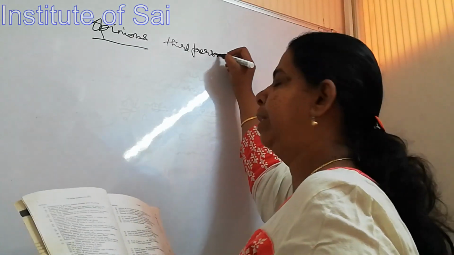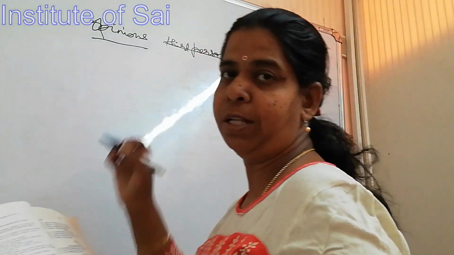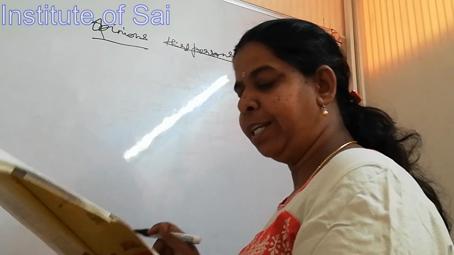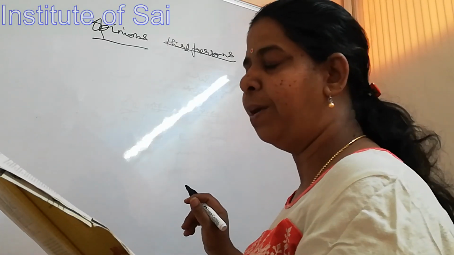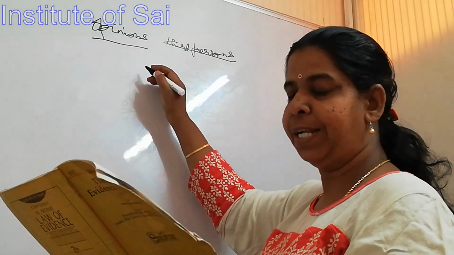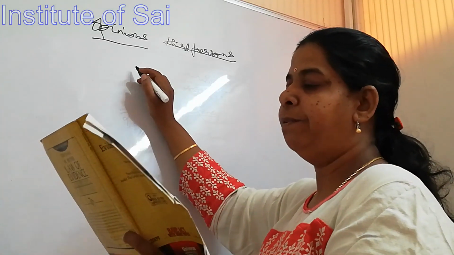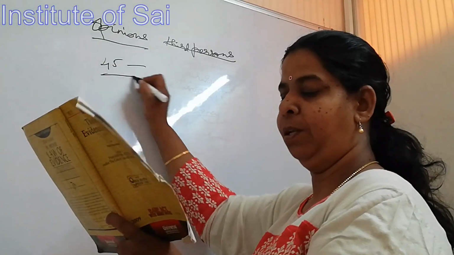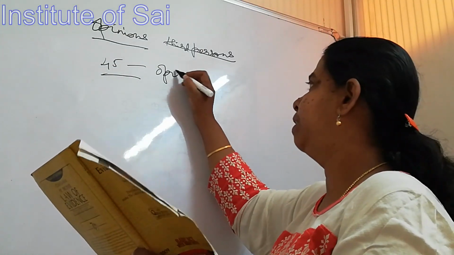You very well know who are third persons. Those who are not related to the suit. They are not party to the suit. So opinions of third persons when relevant. When will it gain relevancy? In that we read between sections 45 to 55. Section 45. Opinions of experts.